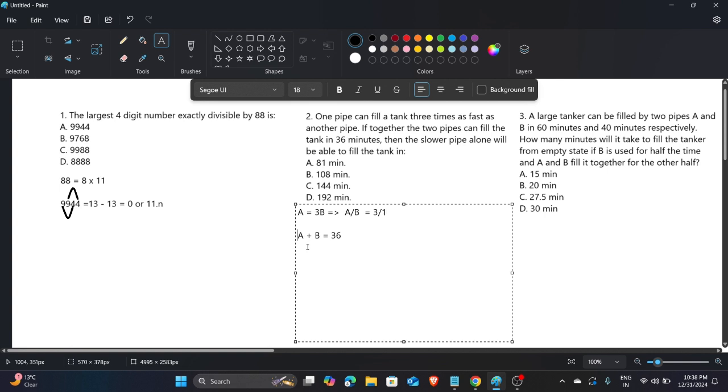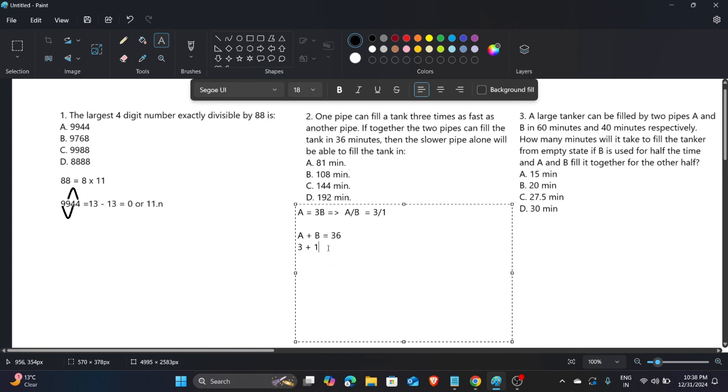So from that we can say that A's efficiency is 3 units, and B's efficiency is 1 unit. From this concept we conclude this, because A represents 3 and B represents 1.